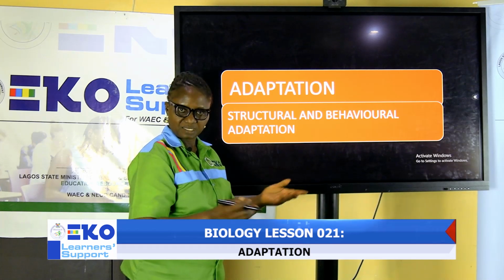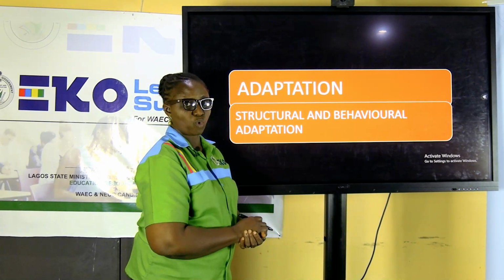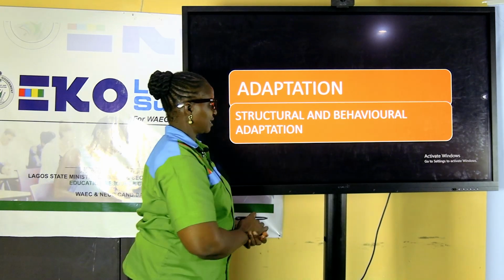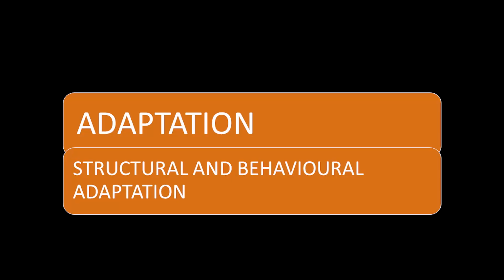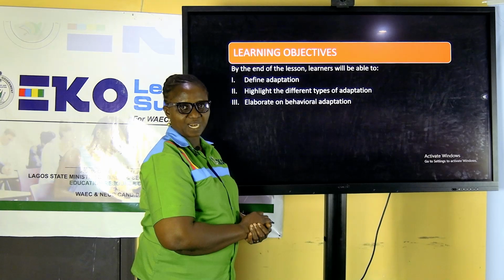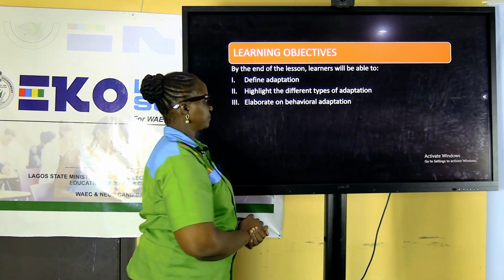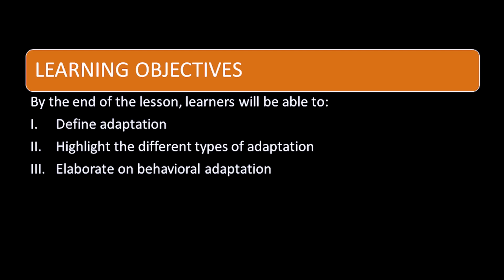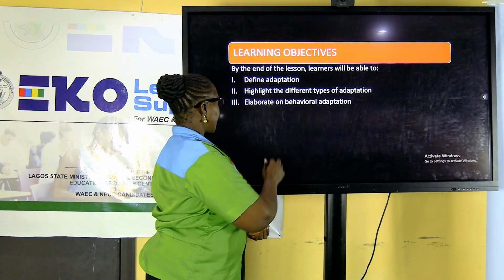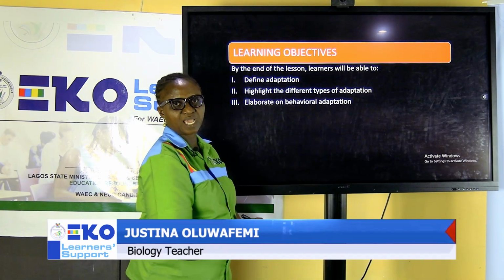There are several aspects of adaptation that we can look at, but we will be focusing on structural adaptation and behavioral adaptation. It is expected that by the time this class is over, you'll be able to define adaptation. You will be able to state or highlight the different types of adaptation and discuss extensively on behavioral adaptation.